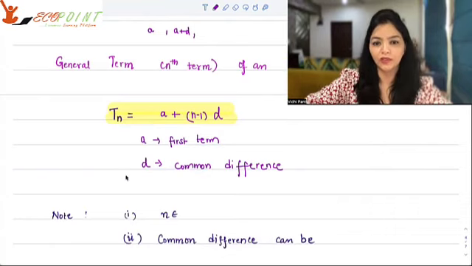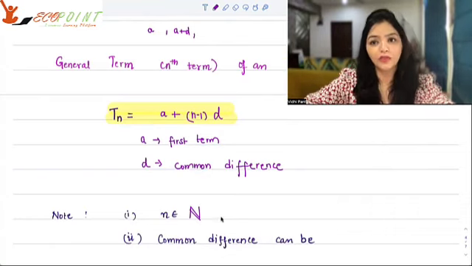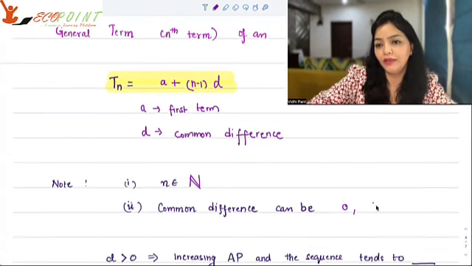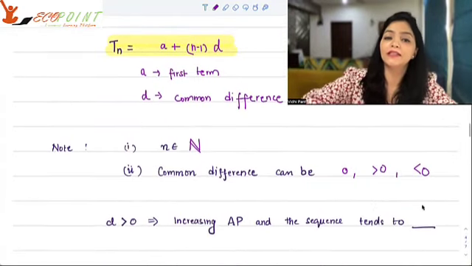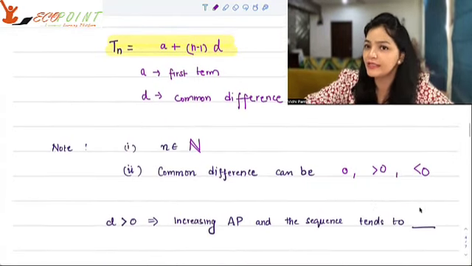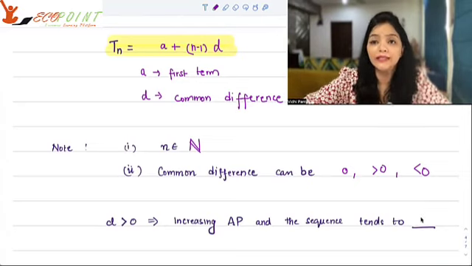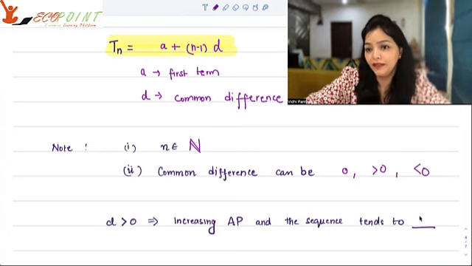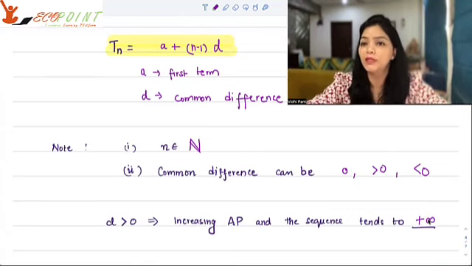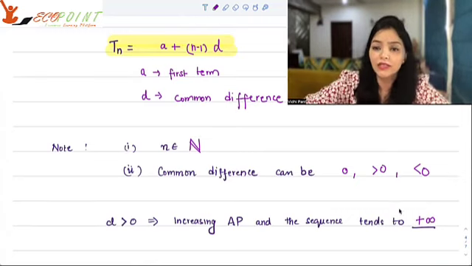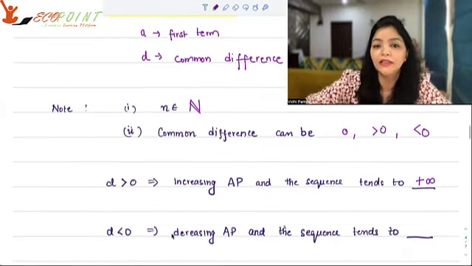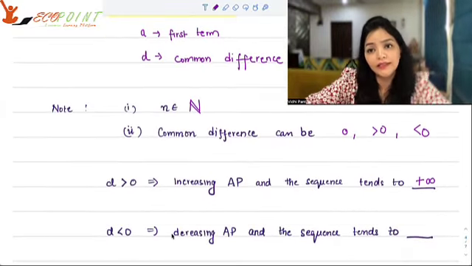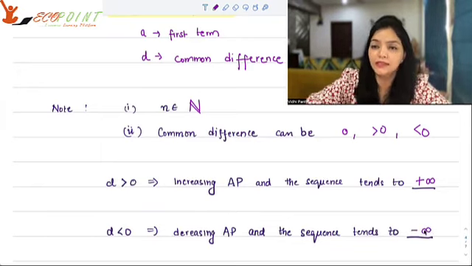Few points that you must note. Number 1, n is a natural number. Number 2, common difference can be 0, it can be greater than 0, it can be less than 0. When the common difference is greater than 0, clearly every next term is increasing, right? So it's an increasing arithmetic progression, or an increasing sequence. In fact, the sequence will tend towards plus infinity because it's getting bigger and bigger. If D is less than 0, then it's a decreasing arithmetic progression and the sequence will tend to minus infinity.